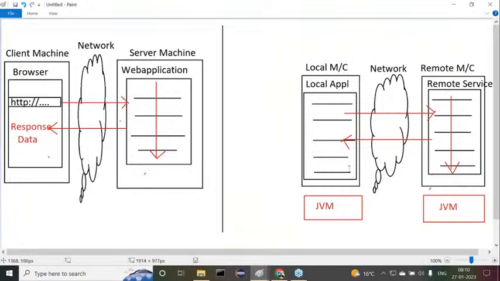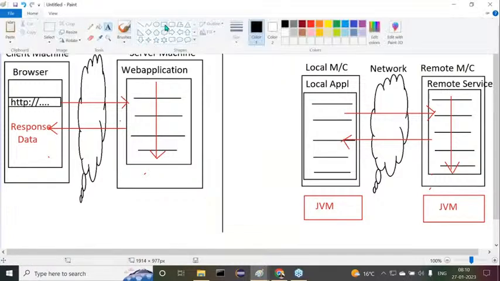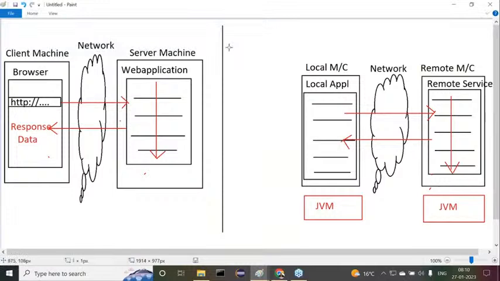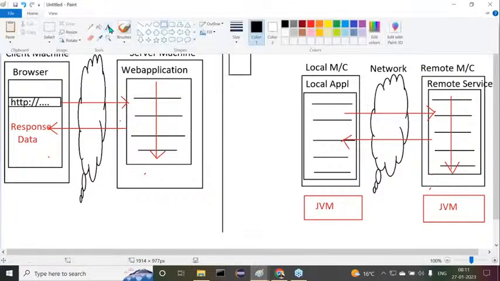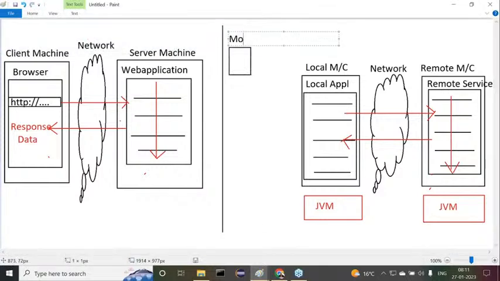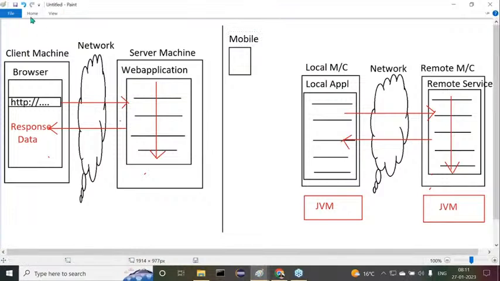But sir, how is this architecture going? Is it completely an enterprise application? If you want to make this distributed application an enterprise application, here we are going to provide one more layer of components. What is this one more layer of components? Now observe carefully. Here we can use a mobile phone, a mobile client.